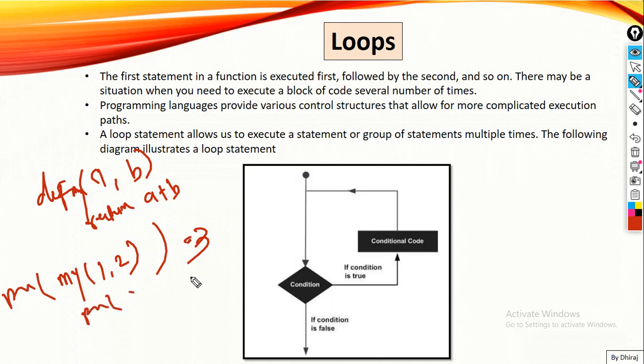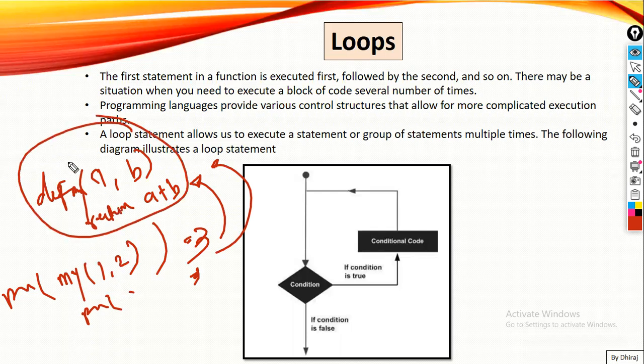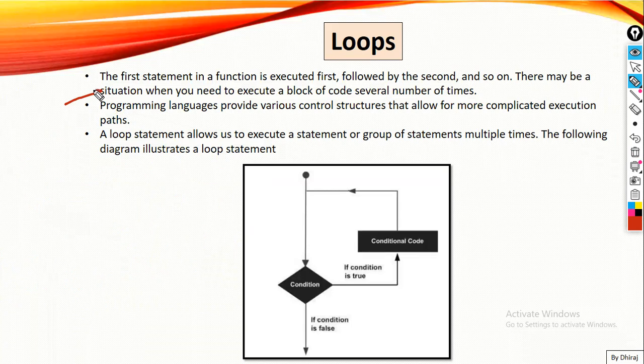I need to again call this function to get that result with different values. If I do not want to give another value and call this function as many times as I want, I can just specify a for loop or a while loop. There are loops, we are going to study that. Inside this loop, I can just call my function, and whatever value the user enters, it will call this particular function again and again, and I'll get a result accordingly. So that is where we use loops, to reduce the iterative task.